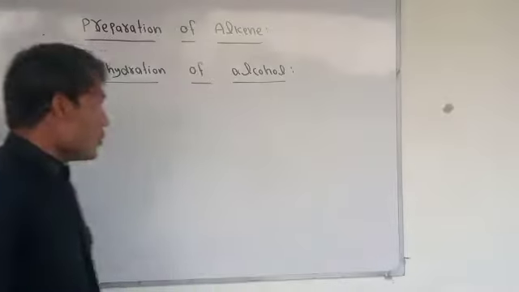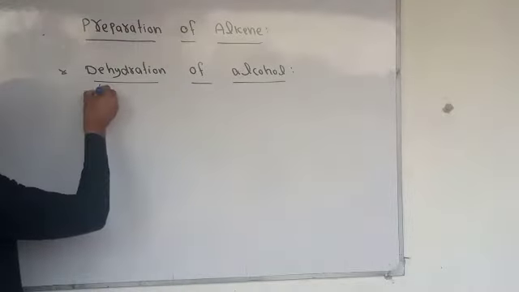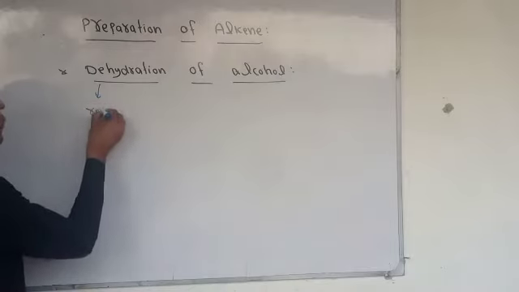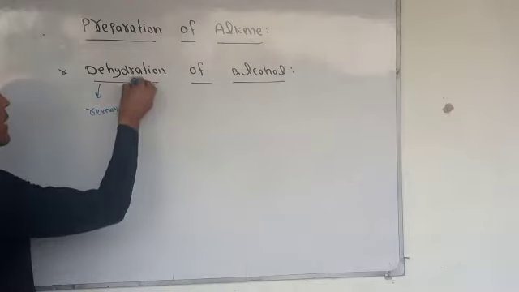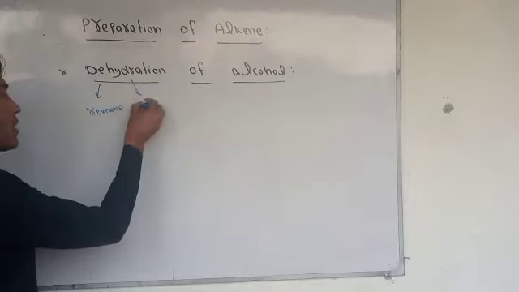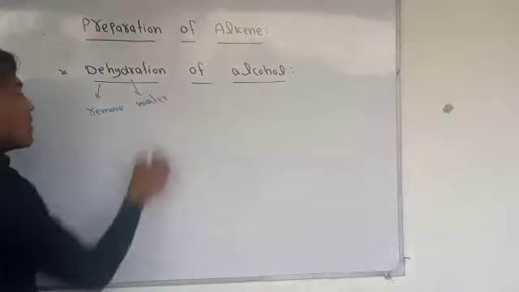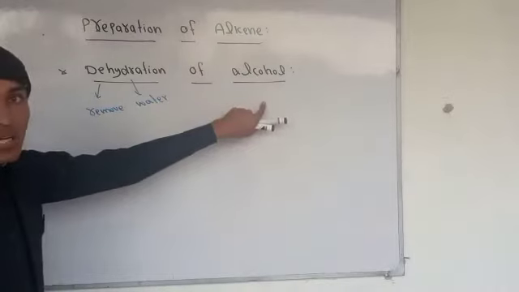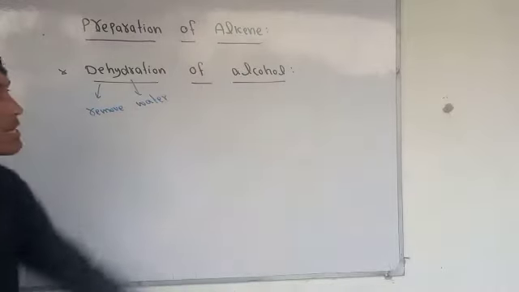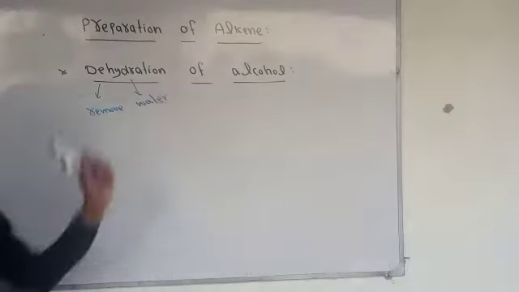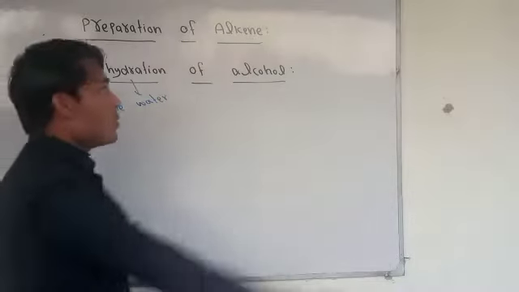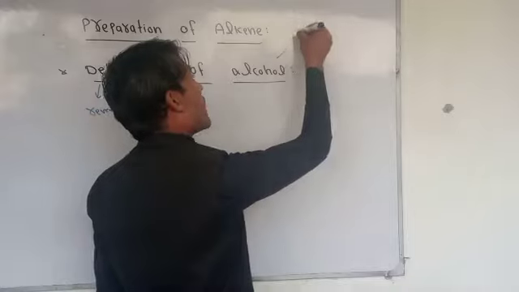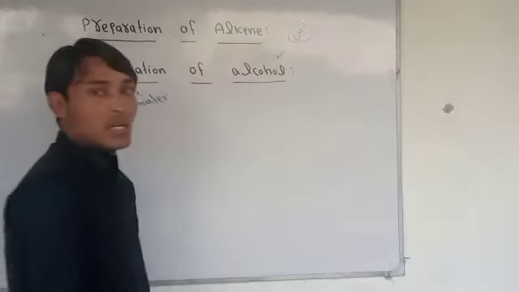As we know, de means remove, and hydration means water. So the removal of water from alcohol is called dehydration of alcohol. And as we know, the functional group of alcohol is OH.